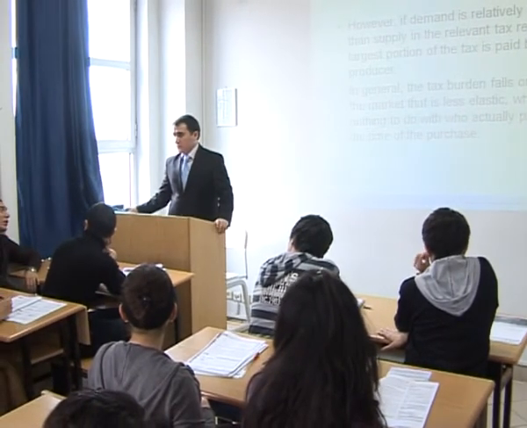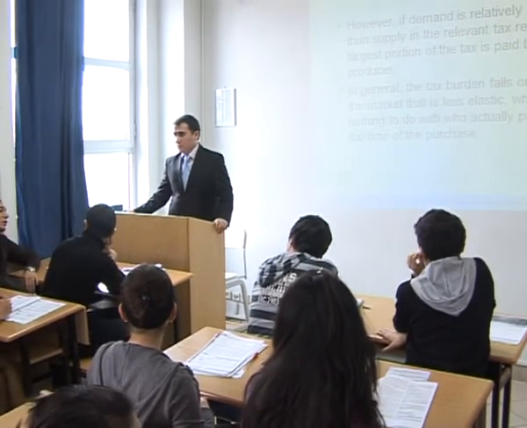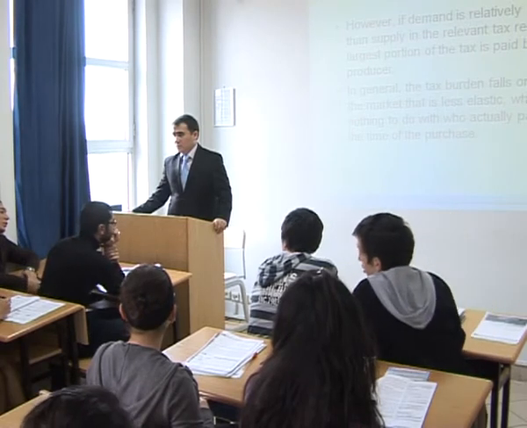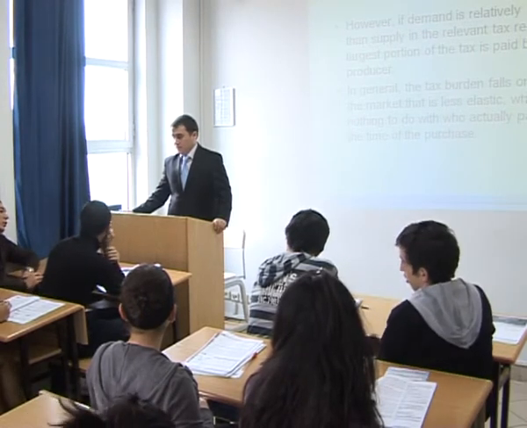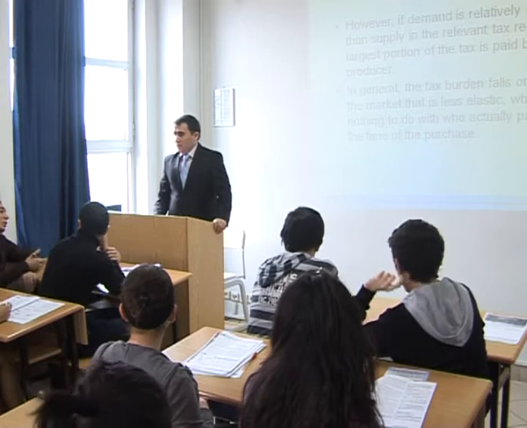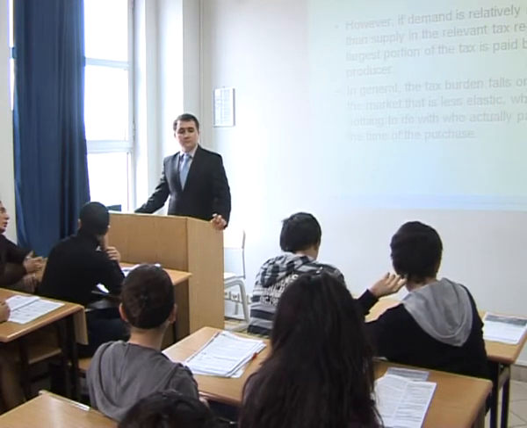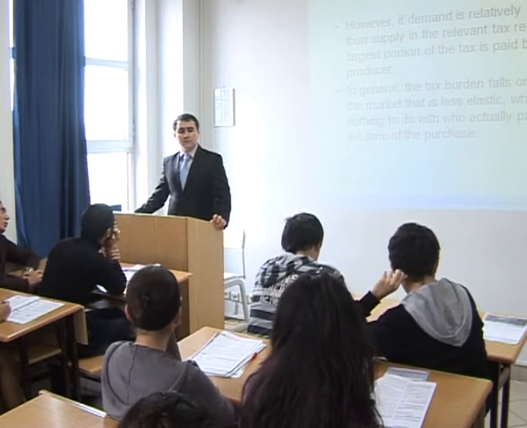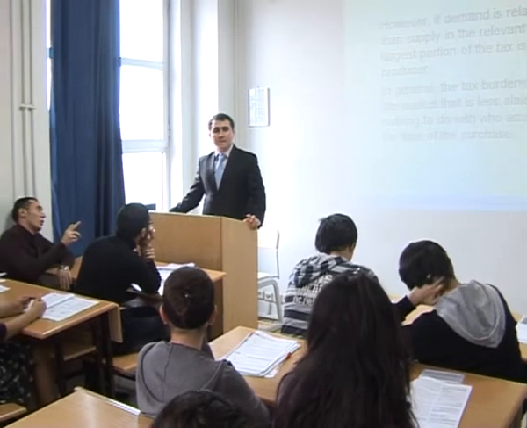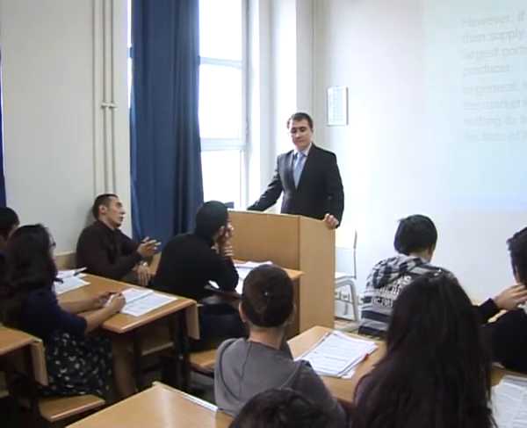So there is an elastic demand, and there is a new tax on the total sale. So the most part of the tax will be paid by the producers, because there is an elastic demand, and if the price goes up, the quantity will go down.